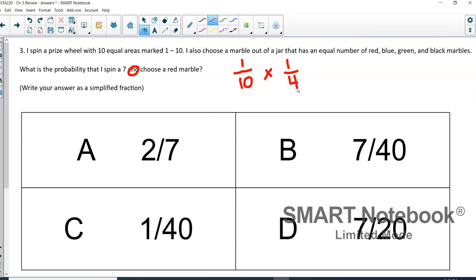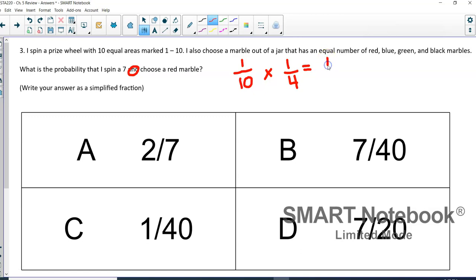Because there's 4 different colors and they're all equal amounts in that jar. Now, these would be independent events, right? Because if I spin a 7, that wouldn't make me more or less likely to choose a red or a green or a blue marble, right? They don't have anything to do with each other.